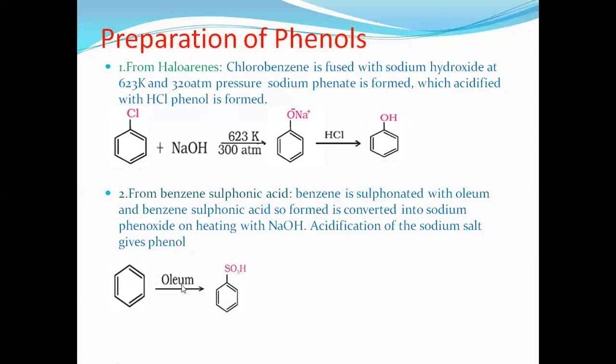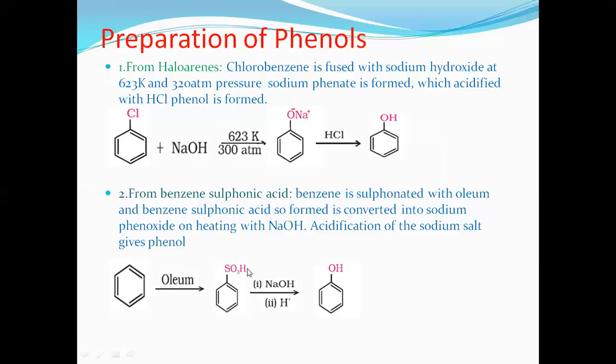When benzene is treated with oleum, benzene sulfonic acid is formed. That's what I said. A benzene ring with an SO3H group directly attached is called sulfonic acid, therefore it is called benzene sulfonic acid, which is treated with sodium hydroxide. The SO3H group is substituted by ONa and converts into sodium phenate. Further acidify with HCl, that means in acid medium, it gives phenol.